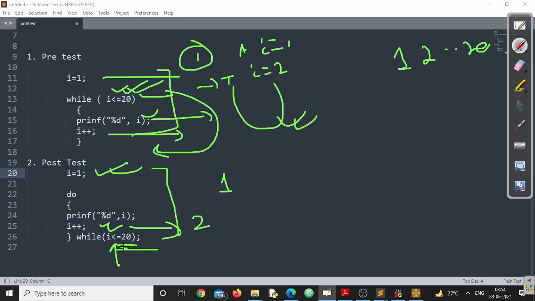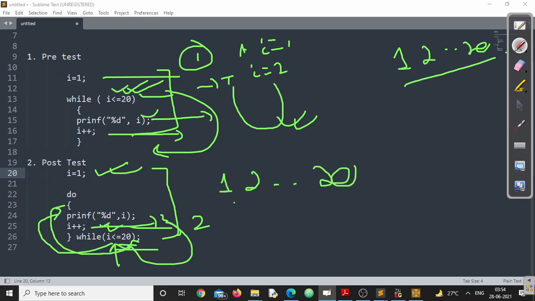True. Since it is true, it will go back to this point. 2 will be printed. Now I will be 3. Next this will be compared, and it will go on. The same result will be there. No difference at all. So in this case, pre-test and post-test are producing the same result.